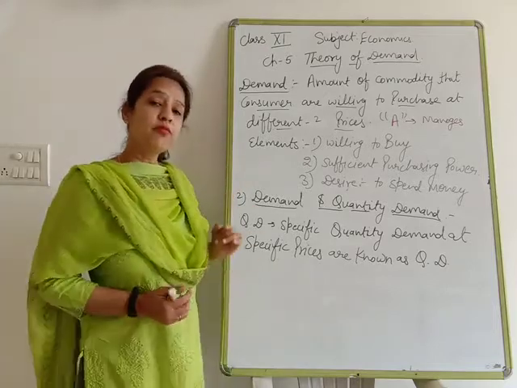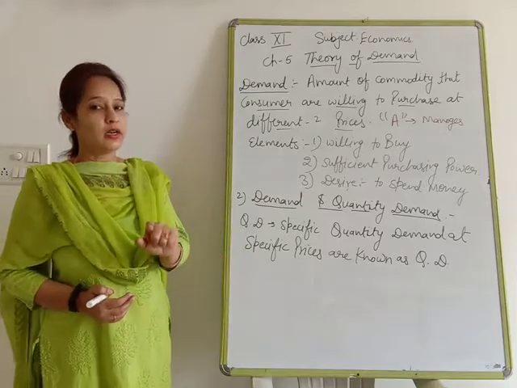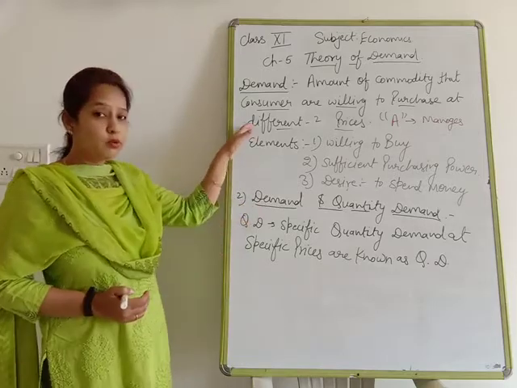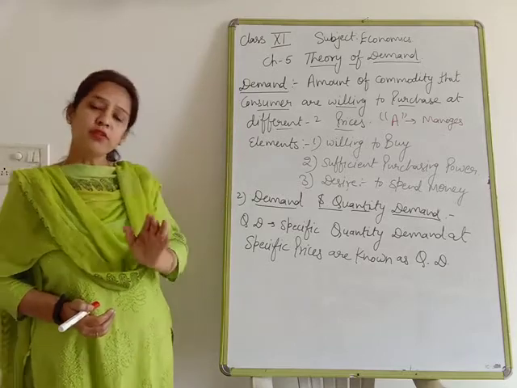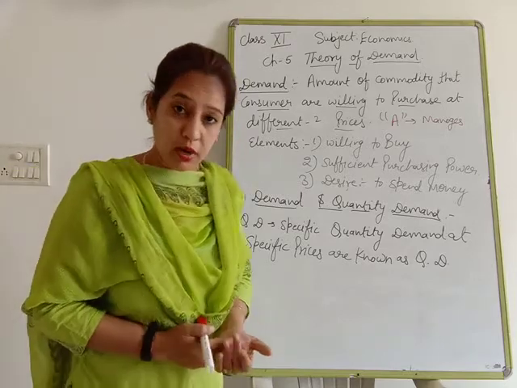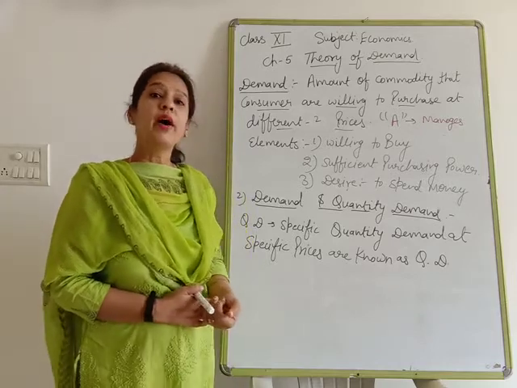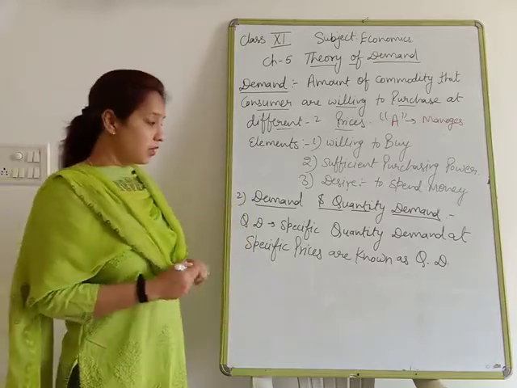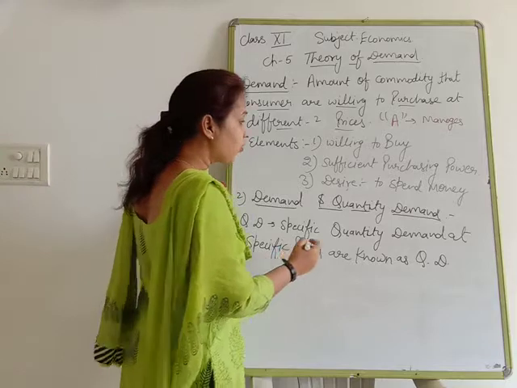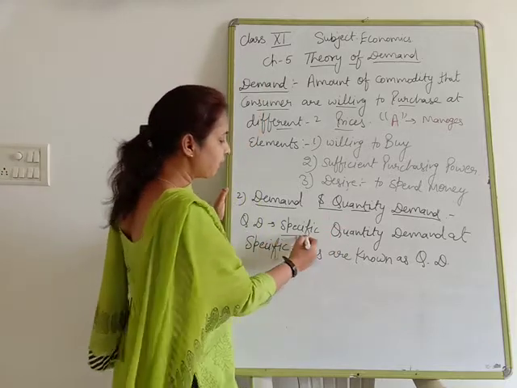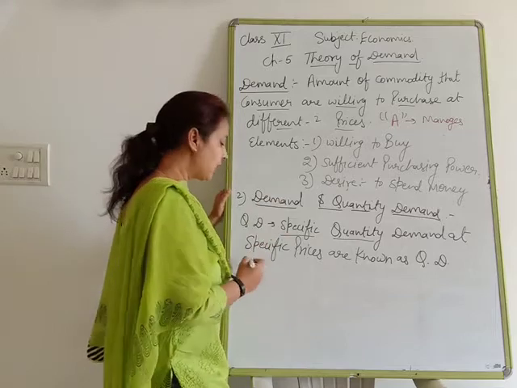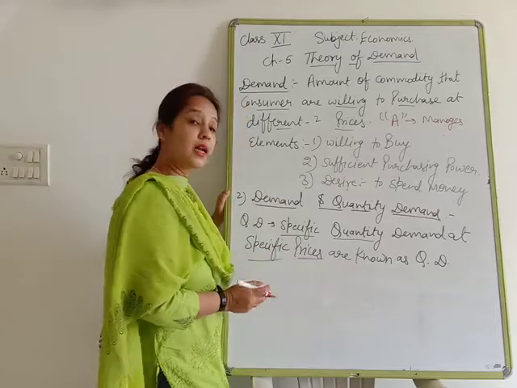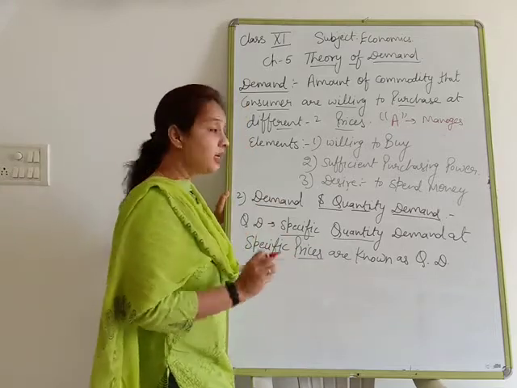Now there is a difference between demand and quantity demanded. Demand, as I told you right now, is the different quantities purchased at different prices. Now what is the meaning of quantity demanded? Quantity demanded means the specific, or we can say particular, quantity demanded at specific prices, that is known as quantity demanded.